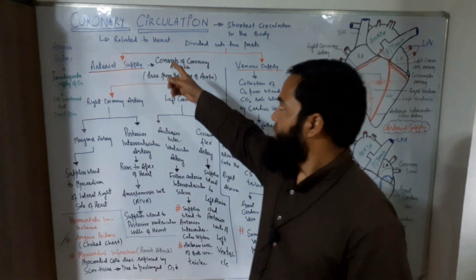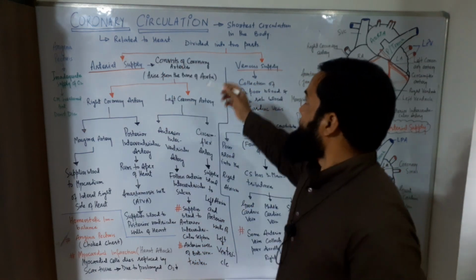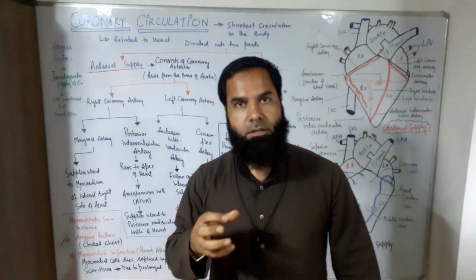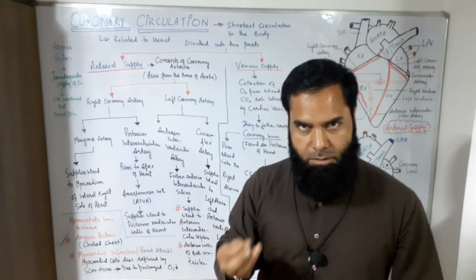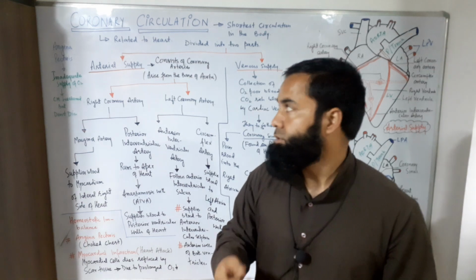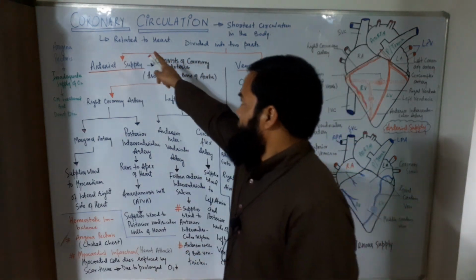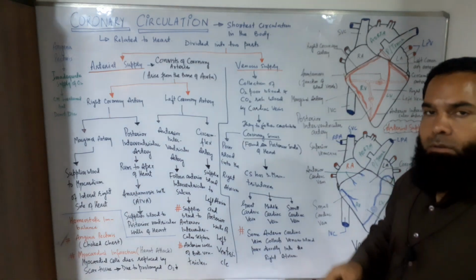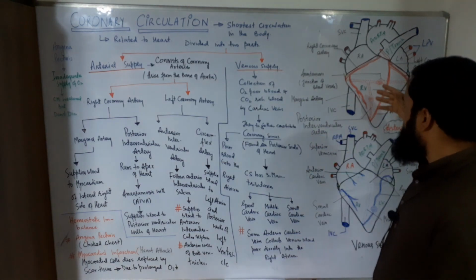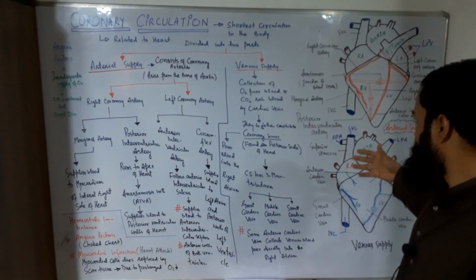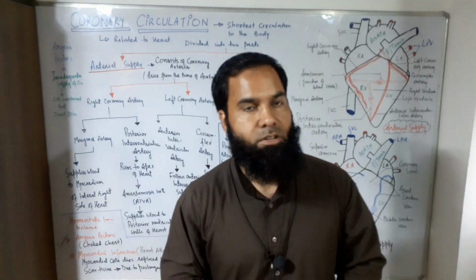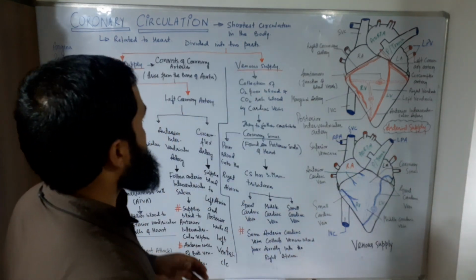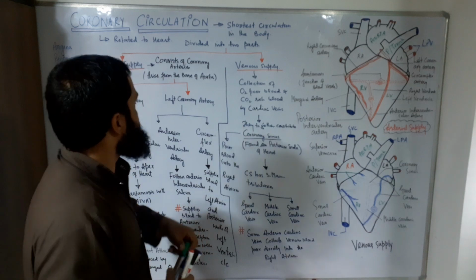Let's start. Coronary circulation. It is the shortest circulation in the body because the heart muscles are bathed with the oxygen rich blood and the nutrients. We can use these two diagrams. I have marked them with different colors so that you can get the right information and understand the points very well. So it is the shortest circulation in the body.